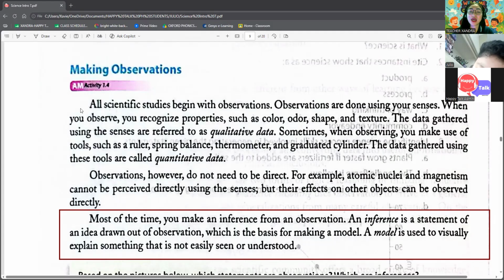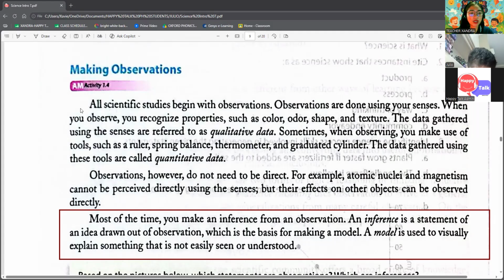Okay. So science also uses inference, which is an idea or explanation based on your observations, and models, which are visual or physical representations to explain things that are hard to see directly. Inference is an idea or explanation that is based on your observations.